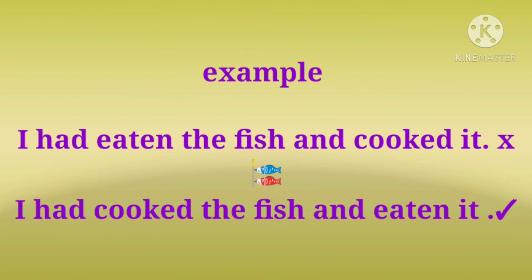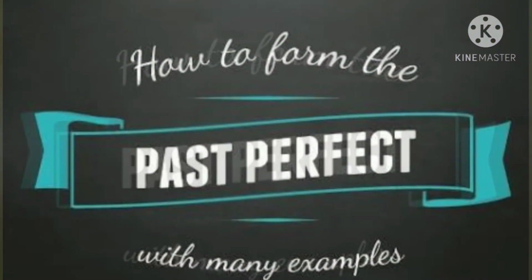I'll explain this definition with an example, that is, "I had eaten the fish and cooked it." This is a wrong sentence. The correct sentence says, "I had cooked the fish and eaten it." So the correct sentence describes that you brought the fish, cooked it, and ate it.